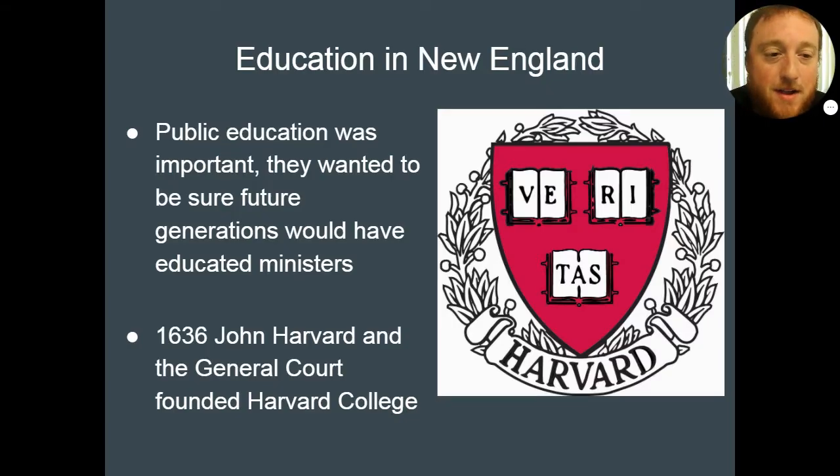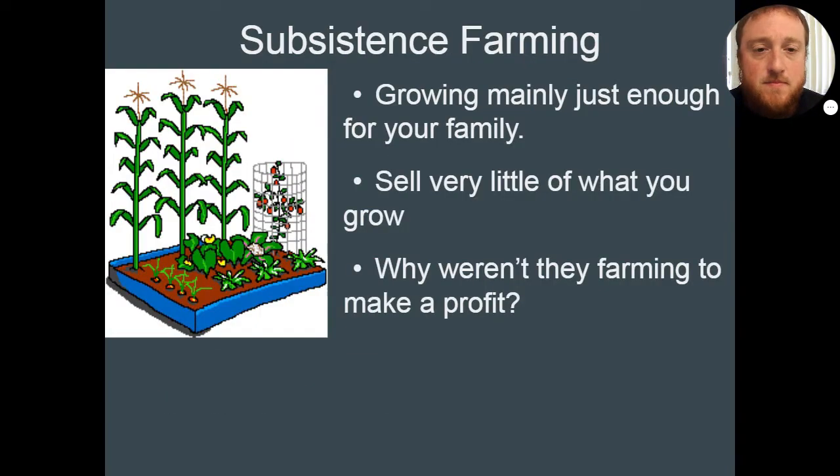Next thing we want to talk about is, you ever heard of the college Harvard, our first American university? It started in New England, right? In Boston, Massachusetts is where Harvard is located. 1636 is when John Harvard founded Harvard College. This was to get people educated, to have ministers that could preach and spread their religion all over the place. So education was a major role, a theme for these New England colonies.